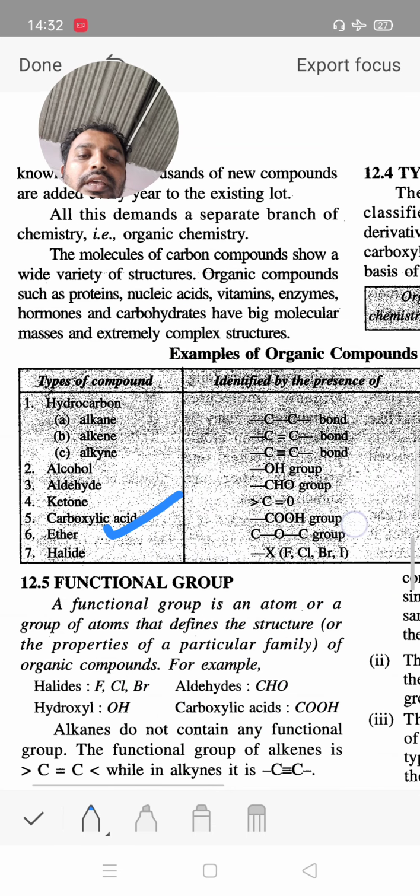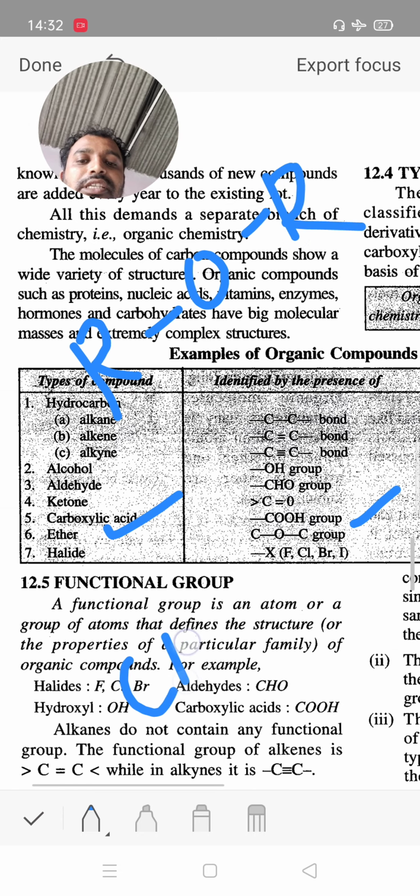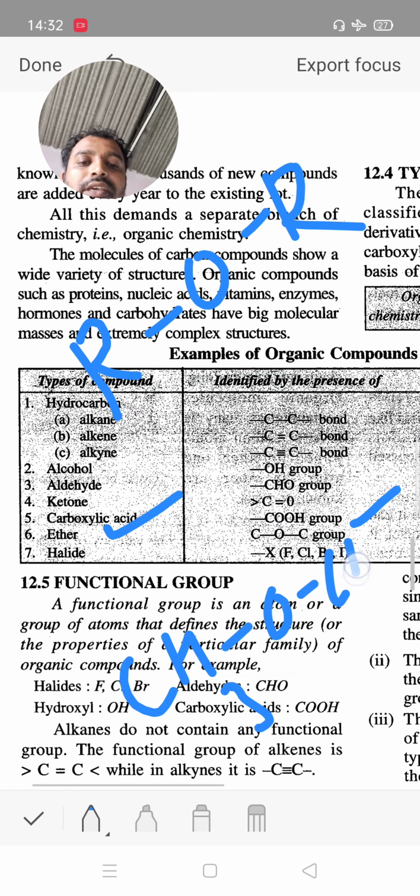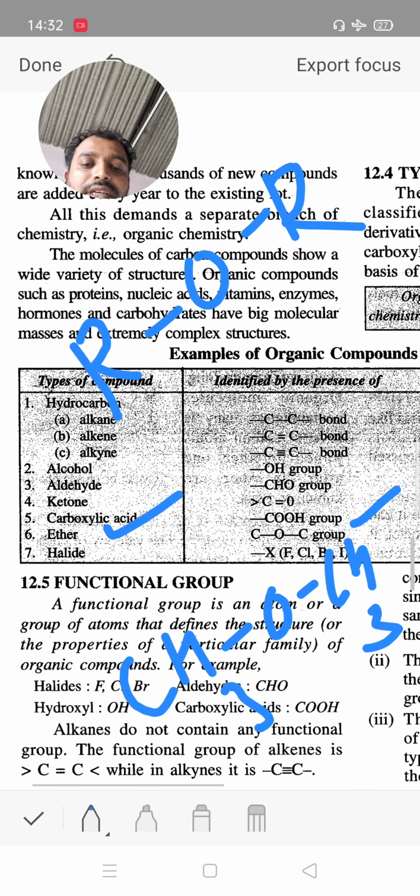Next, ether. Ether means ROR. R means CH3 group, so CH3 O CH3 is ether. It is an example of ether.